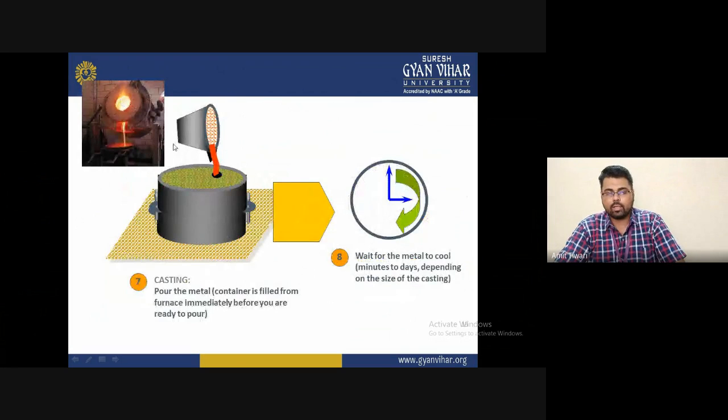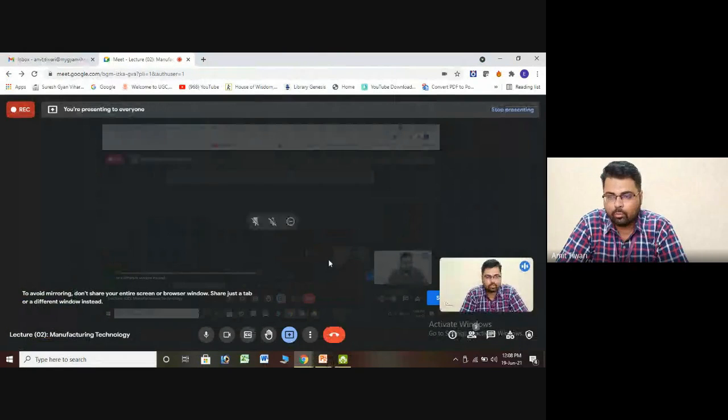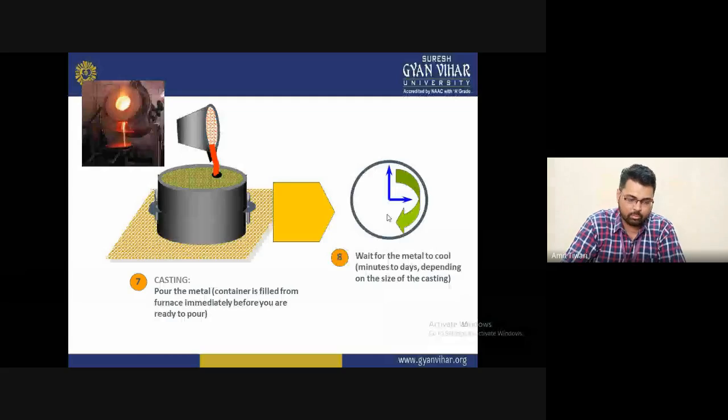Then liquid metal will pass into the mold, and we give it some time to solidify. After solidifying, it removes the upper cope portion, and we take out from in between the composite material we fabricated. It is easy to construct and easy to use, but we require some standard format for the purpose of the material. So generally in the industry, we require much more material for that particular purpose.